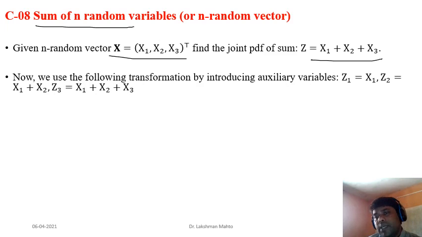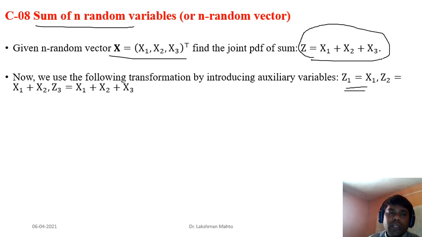We will say that z1 equals x1, z2 equals x1 plus x2, and z3 equals x1 plus x2 plus x3. So here we have a single function, but for the transformation we need exactly the same number of functions as the dimension of the random vector. The dimension of the random vector is 3, but we have only one function. That's why we are introducing two auxiliary functions, z1 equals x1 and z2 equals x1 plus x2.